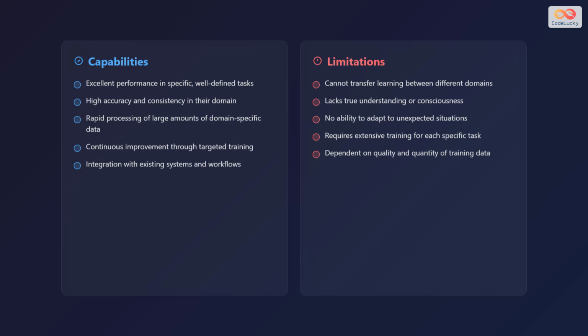However, there are also limitations, such as it cannot transfer learning between different domains, lacks true understanding or consciousness, has no ability to adapt to unexpected situations, requires extensive training for each specific task, and is dependent on the quality and quantity of training data. It's important to understand both aspects to effectively utilize narrow artificial intelligence.